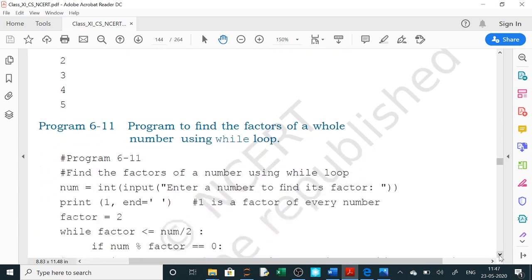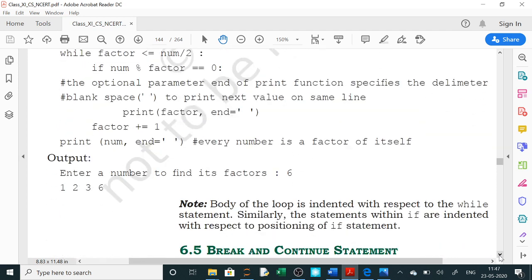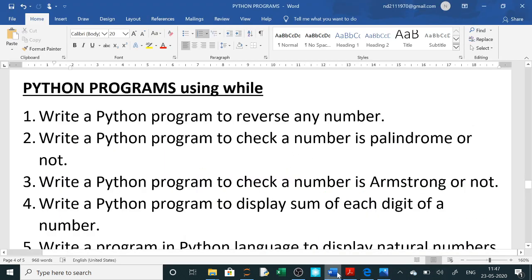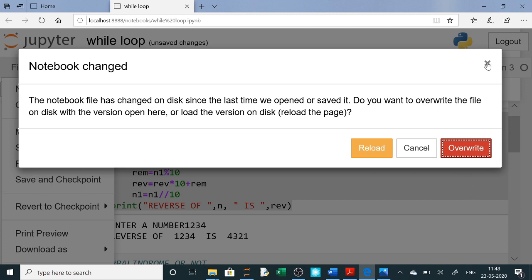Now using while, many programs you can solve. So here you can see a list of programs which you have to write in your practical copy: to reverse a number, to check whether a number is palindrome or not, to check whether a number is Armstrong or not, to take out each digit from a number. Now each digit you can add, you can multiply, you can check whether each digit of a big number is even or odd. Clear? So we can extract each digit of a number using one method. So let us see that method, how to do it. Now we will start with the first question, reverse of a number. Let us see how to do these questions.